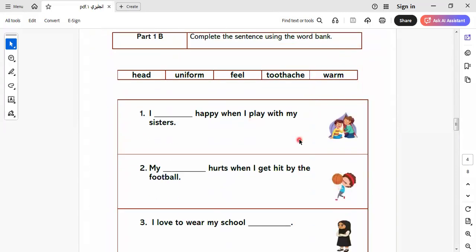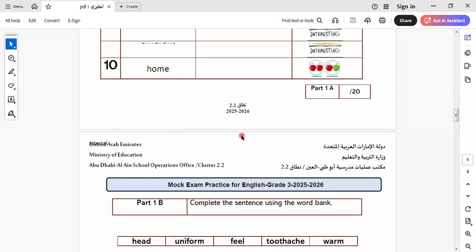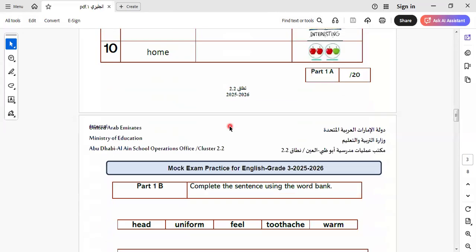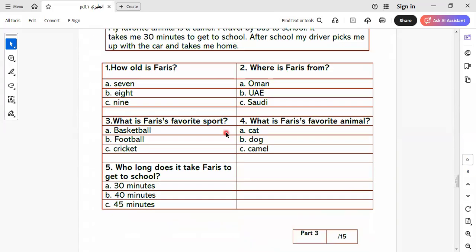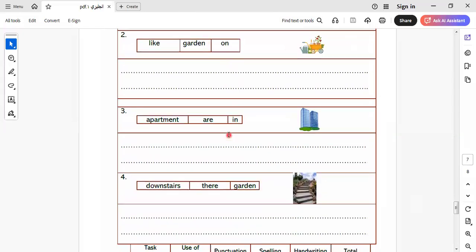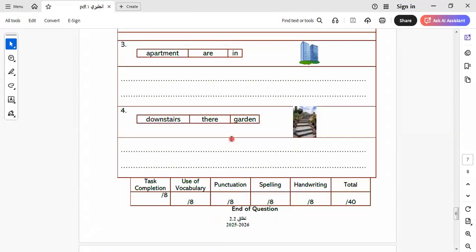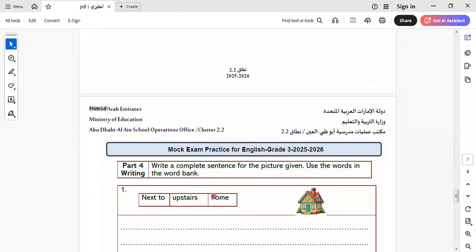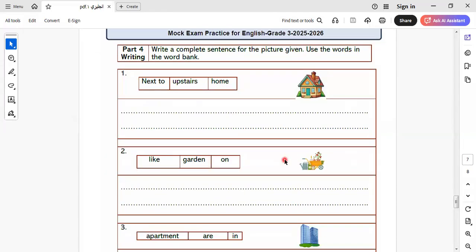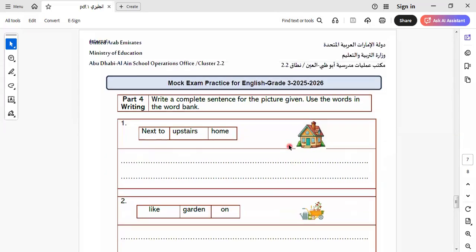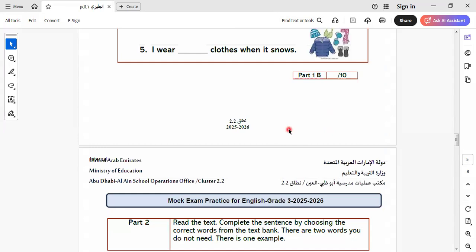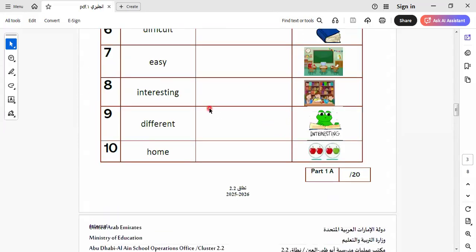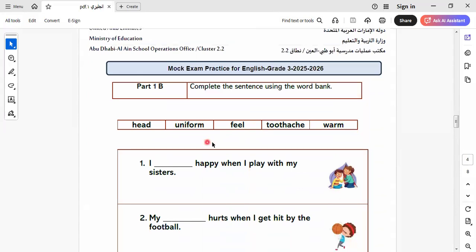Let's go to part B in this exam. So the exam consists of part 1A, part 1B, part 2A, and part 3. So here we have four parts in the exam. The fourth one would be writing about topics that you have. Okay, let's continue the topic here. So here I answered this first one. Let's go to the next question.